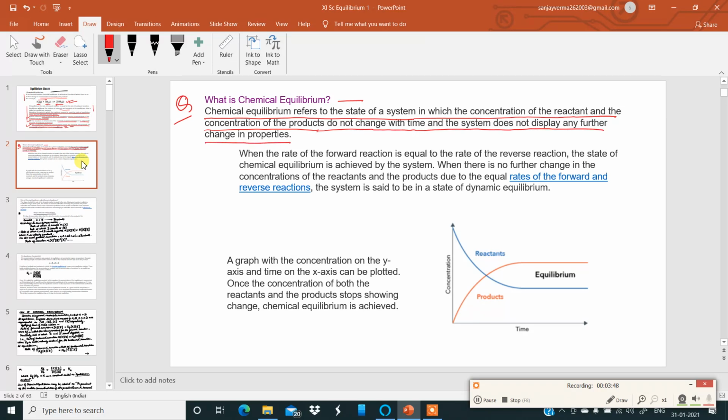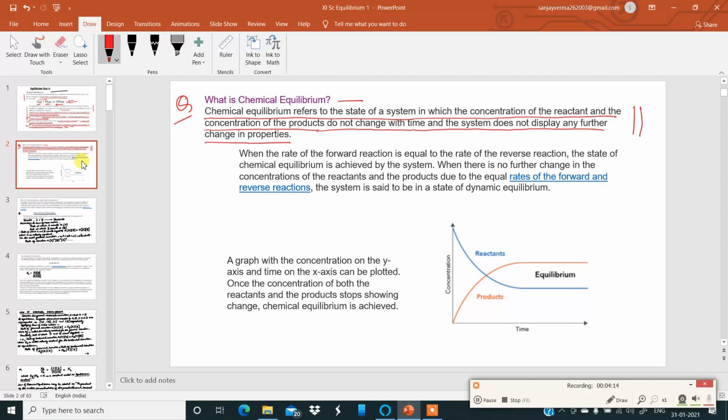So, you must be able to remember this concept. The concentration may be in moles per liter or partial pressures. That is called chemical equilibrium.